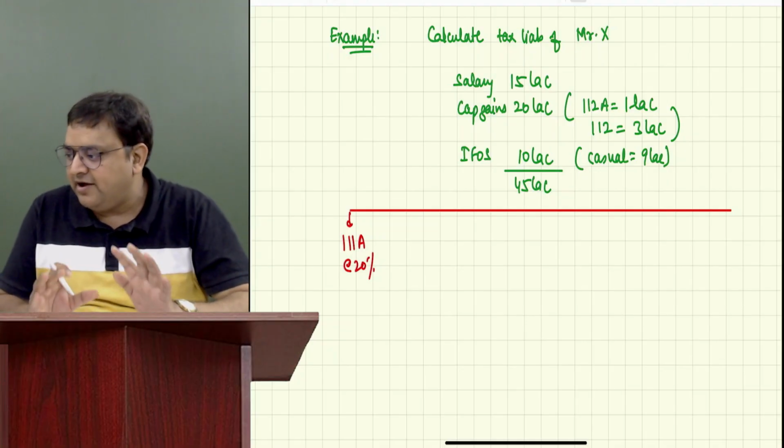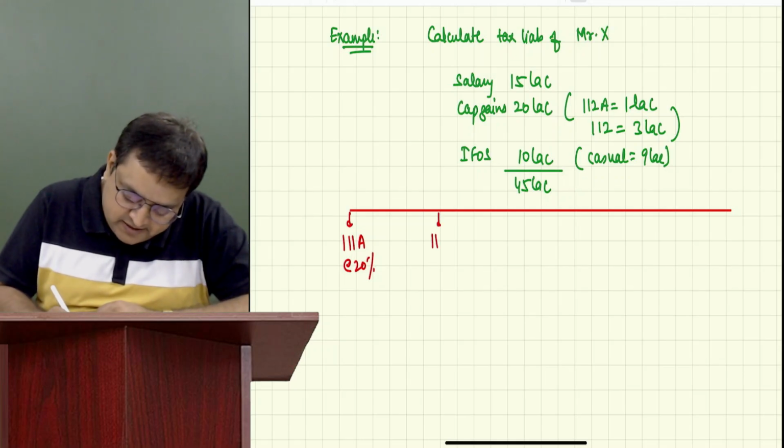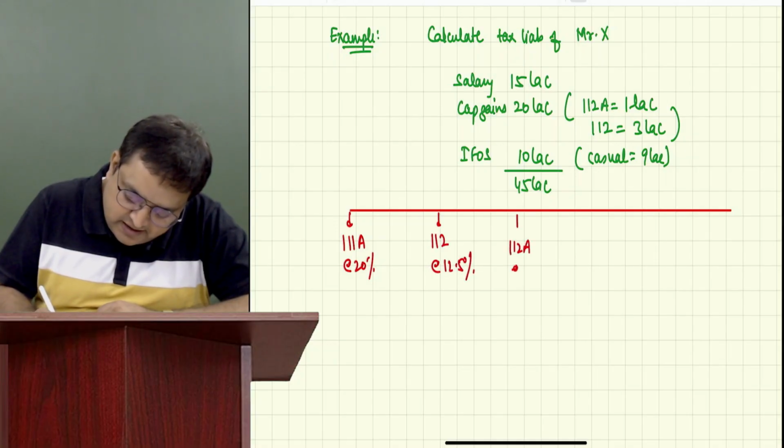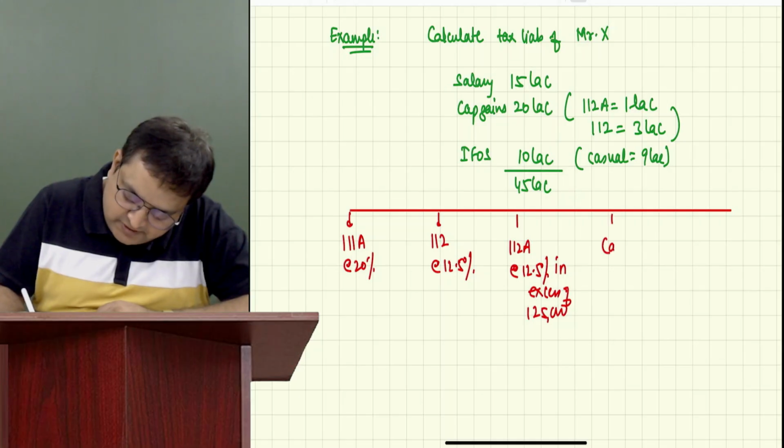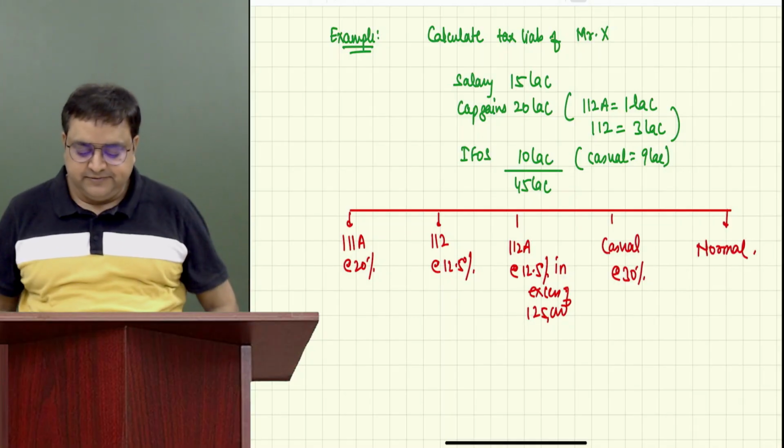But as of now, I would like you to learn the rates. 111A, 112 at rate of 12.5%. 112A at rate of 12.5% in excess of 1,25,000. Casual at rate of 30%, and then your normal. Please guys tell me the answer. Now I'm not doing it, you have to do this.